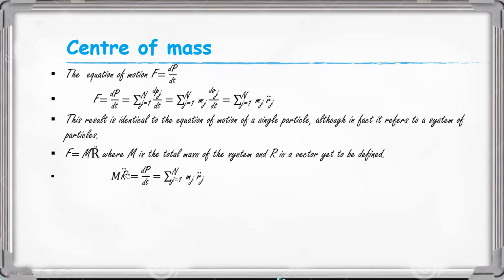If the two forces are equal, we can equate them: m R double dot is equal to dp by dt, which is equal to the summation over j equal to 1 to n of mj rj double dot.